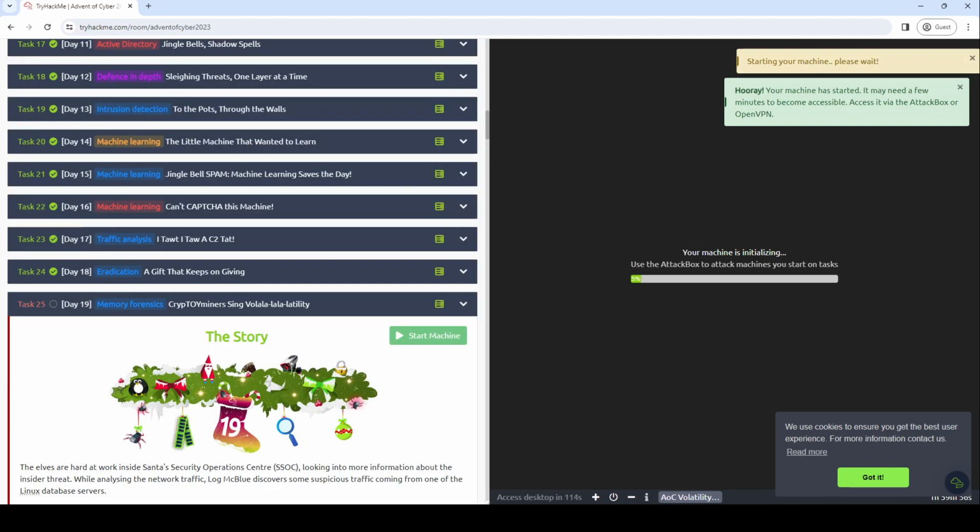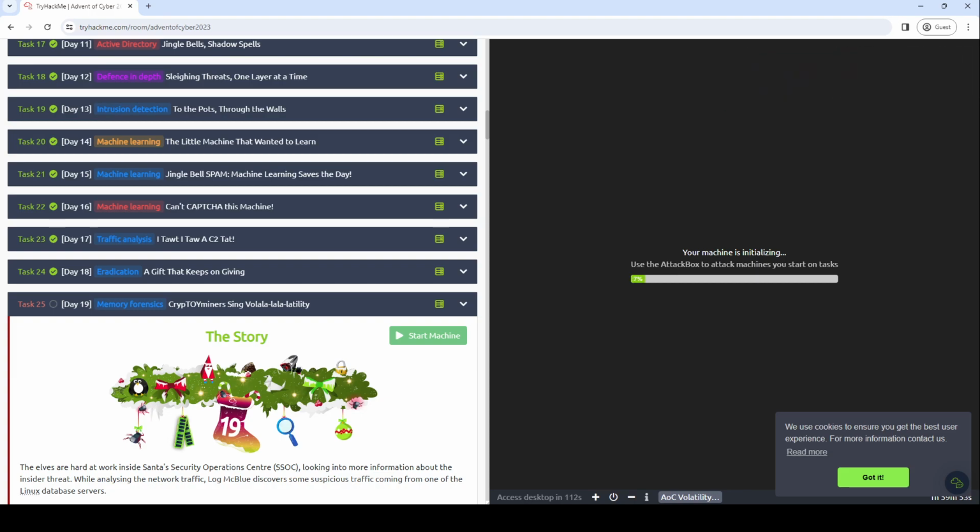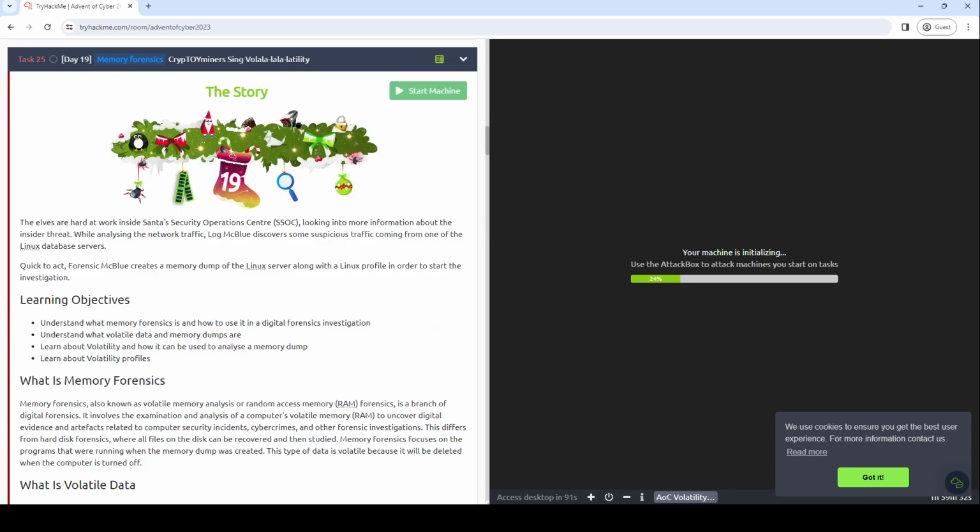Okay, the story. Task banner for day 19. We don't get to know what's on that image. The elves are hard at work inside Santa's Security Operations Center, SSOC, looking into more information about the insider threat. While analyzing the network traffic, Log McBlue discovers some suspicious traffic coming from one of the Linux database servers. Quick to act, Forensic McBlue creates a memory dump of the Linux server, along with a Linux profile, in order to start the investigation.